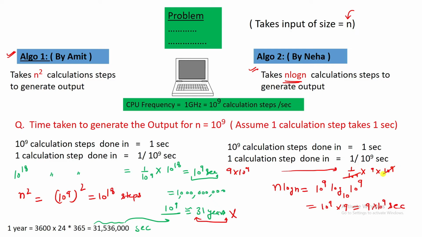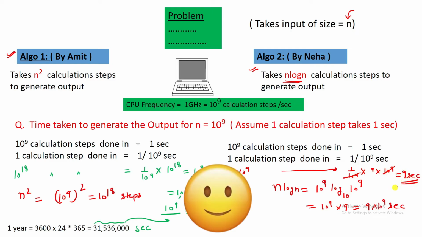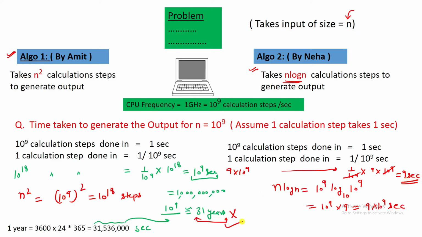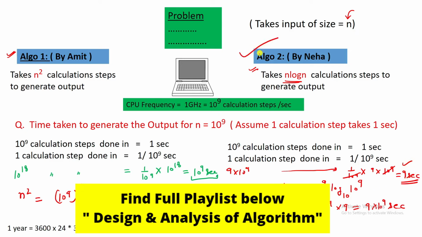Okay, this will cut this and it will be only 9 seconds. That means LGO2 will be able to give the answer in just 9 seconds. Okay, so you can compare this time. This is giving me the answer in 31 years and this is giving me 9 seconds. So obviously this algorithm is very much better than the other one.